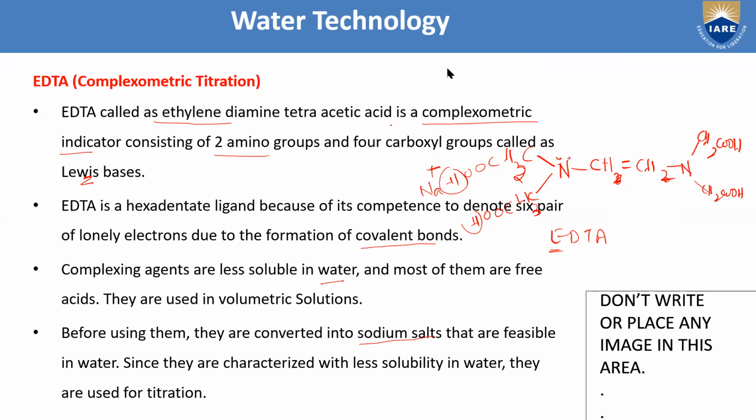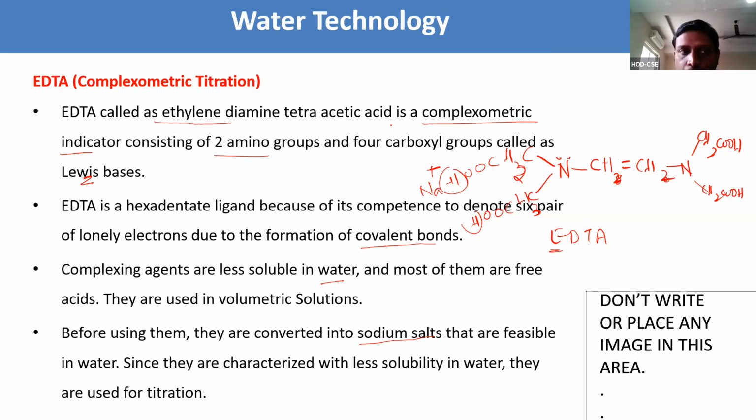Here, why are we converting this acid group into the sodium salt? Because sodium salts are feasible in water, while the acid form is less soluble in water, and it is used for the titration. That is the reason we are converting these acid groups into sodium salts. It is a hexadentate ligand because it has the capacity to donate 6 pairs of electrons during the formation of covalent bonds. This is the explanation of the structure of EDTA.